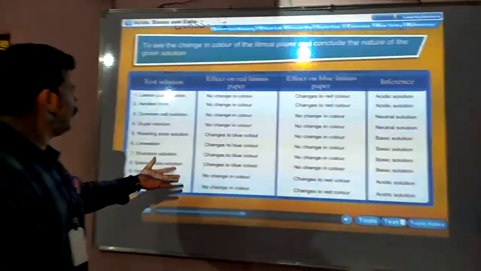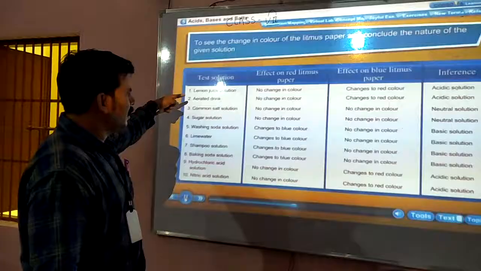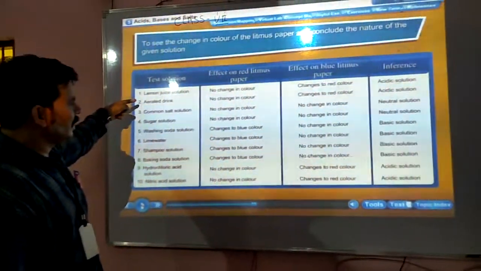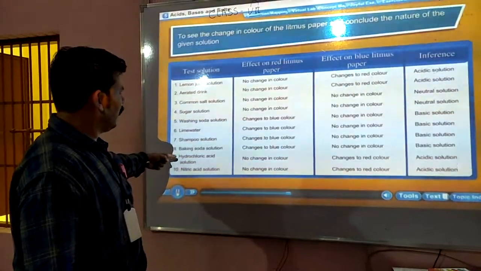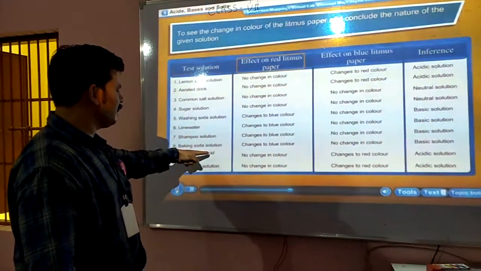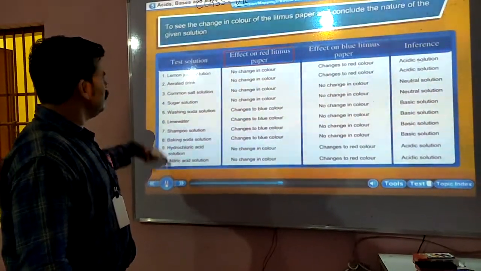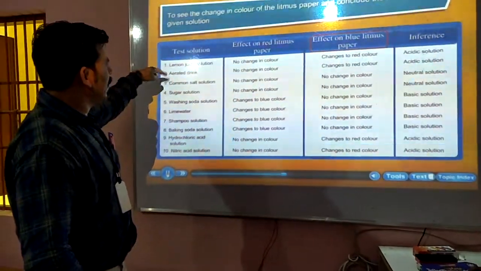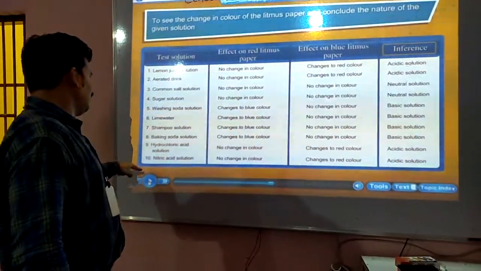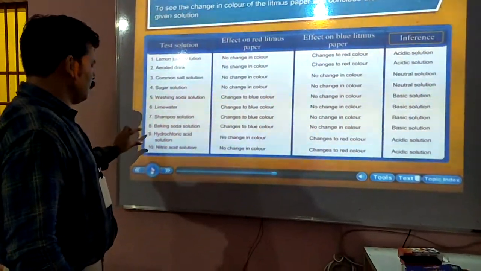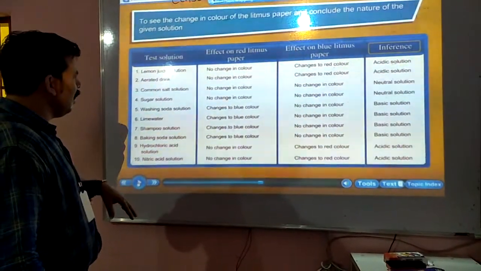These are the different types of solutions given, like lemon juice, aerated drinks, your nitric acid solution and your hydrochloric acid solution. As the name suggests, they are acids, so they both are acidic solutions. These two and the top two contain acid. So these 1, 2 and 9, 10 are the acidic substance solutions. When you put all of these into the blue litmus paper, it will change to red color.